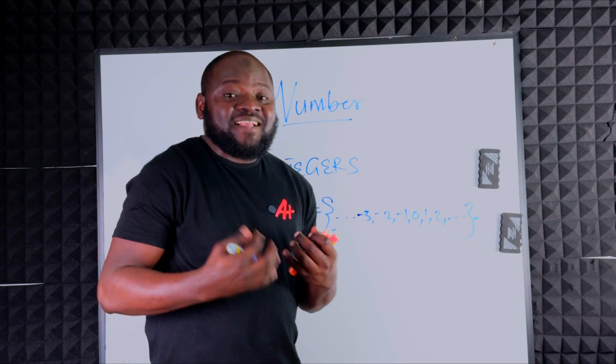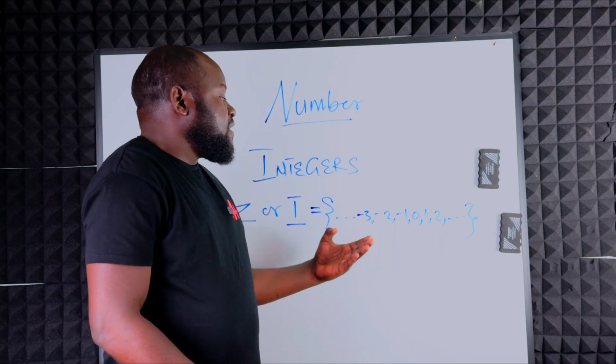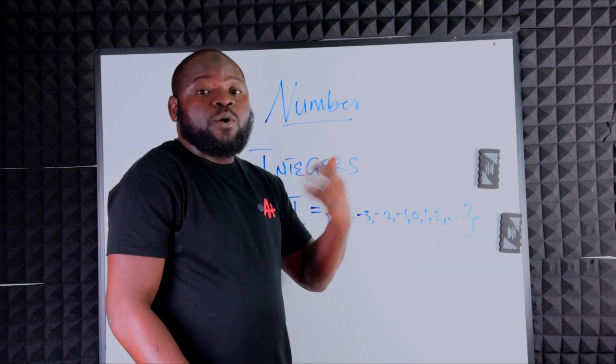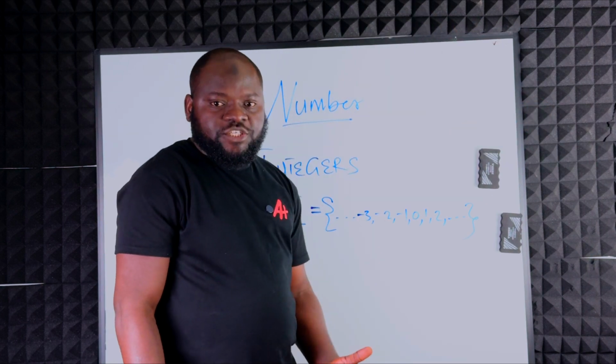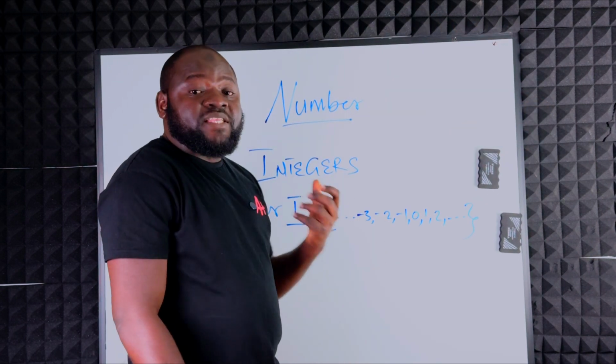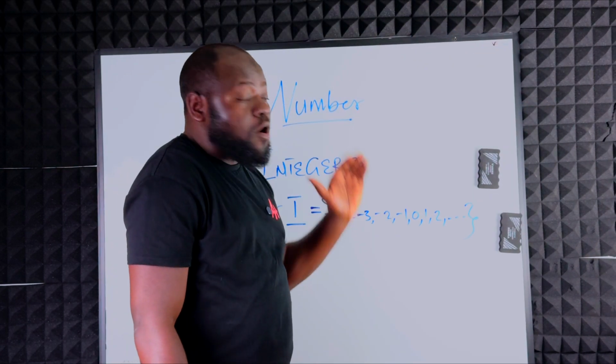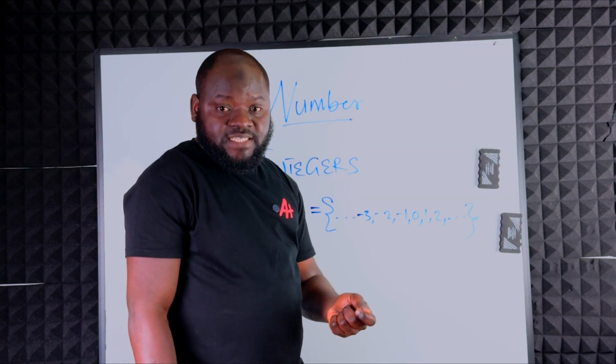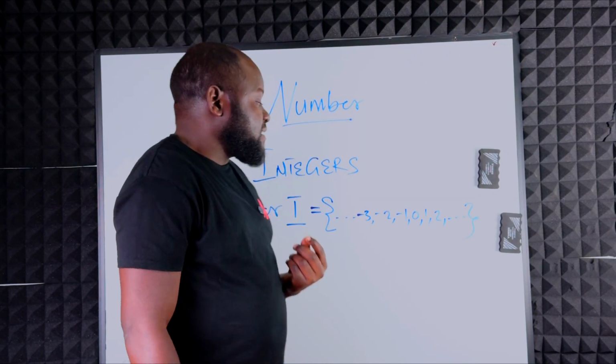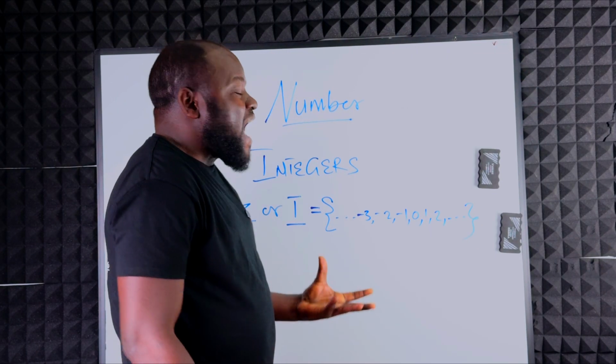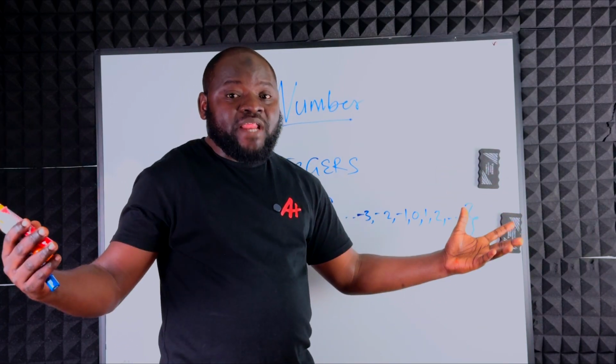What does that simply mean? That simply means that we don't have the smallest integer and we don't have the highest integer, because integers range from negative infinity to positive infinity. If that is clear, that simply means that now we have the entire number system figured out.